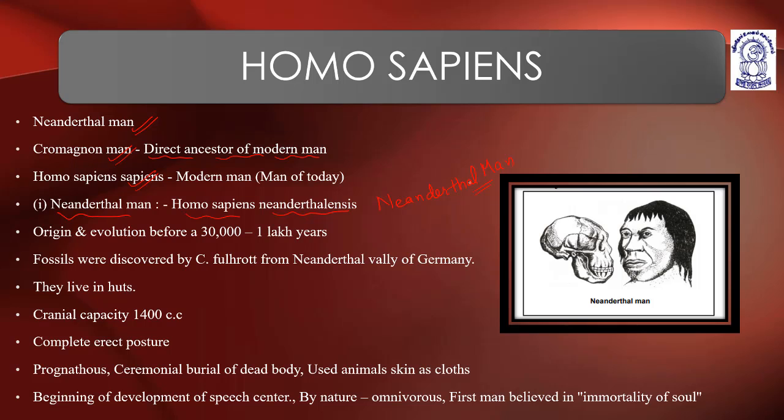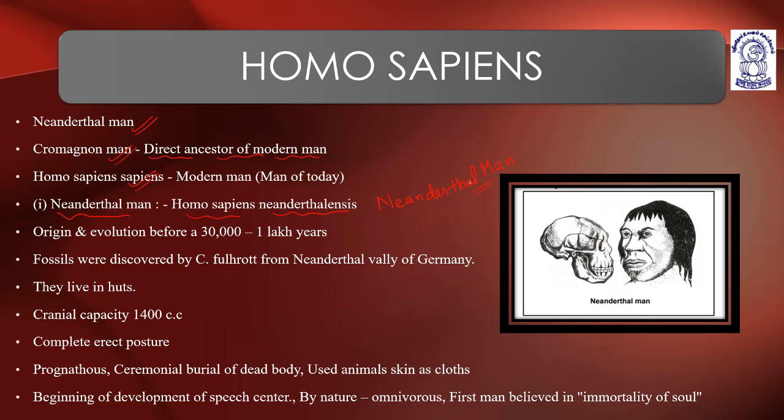Fossils were discovered by C. Fuhlrott from the Neanderthal Valley of Germany. They lived in huts. Cranial capacity is 1400 cubic centimeters. Heidelberg man was 1300 cubic centimeters.